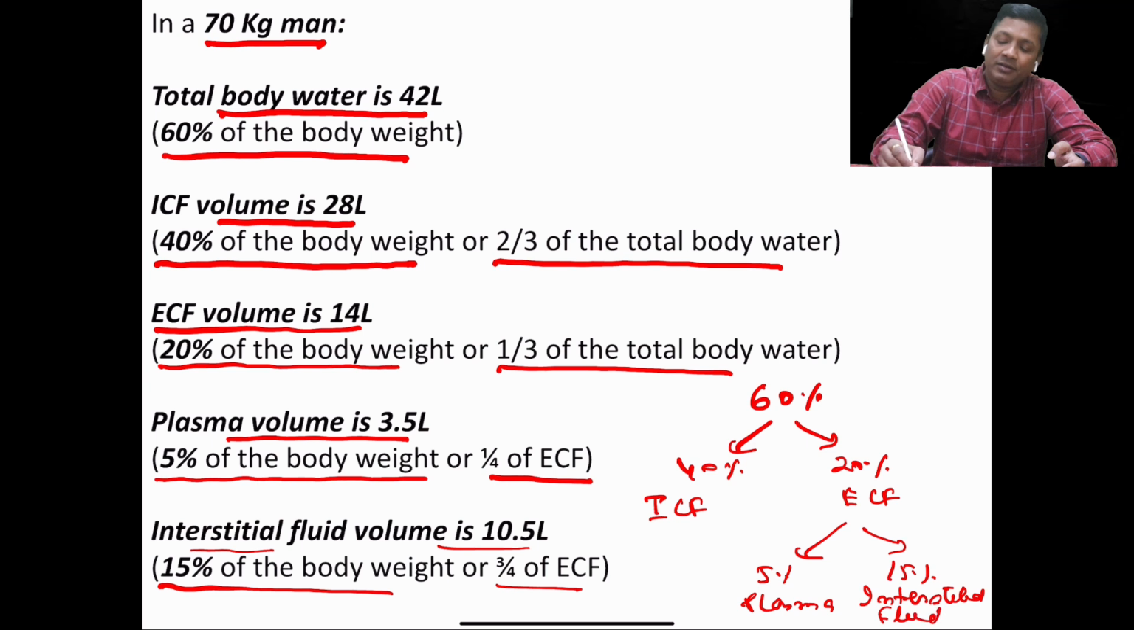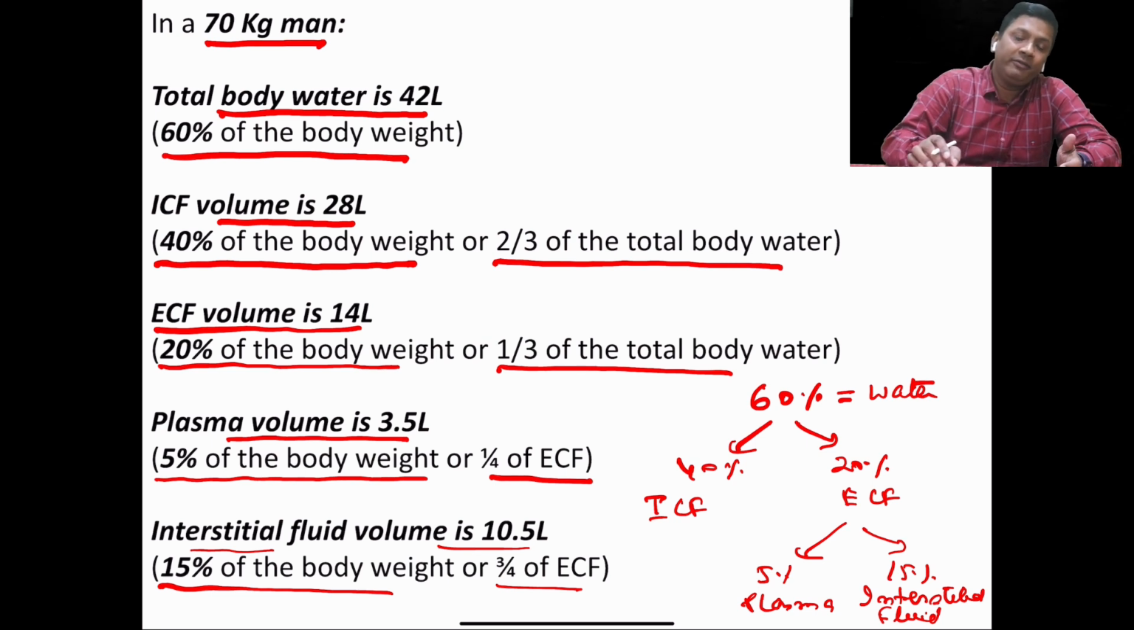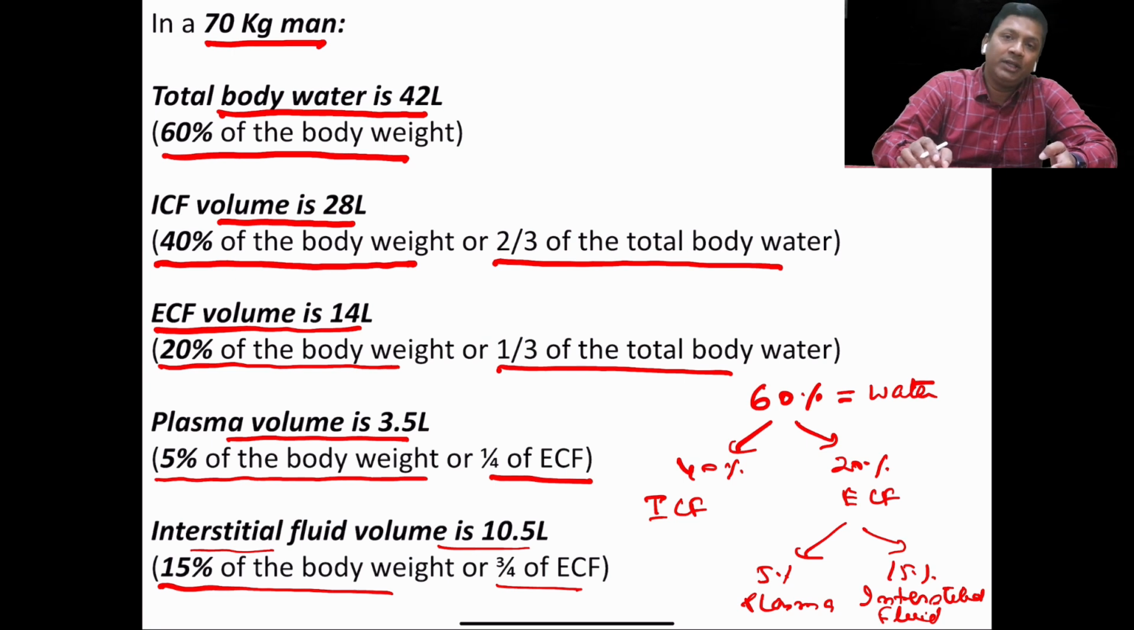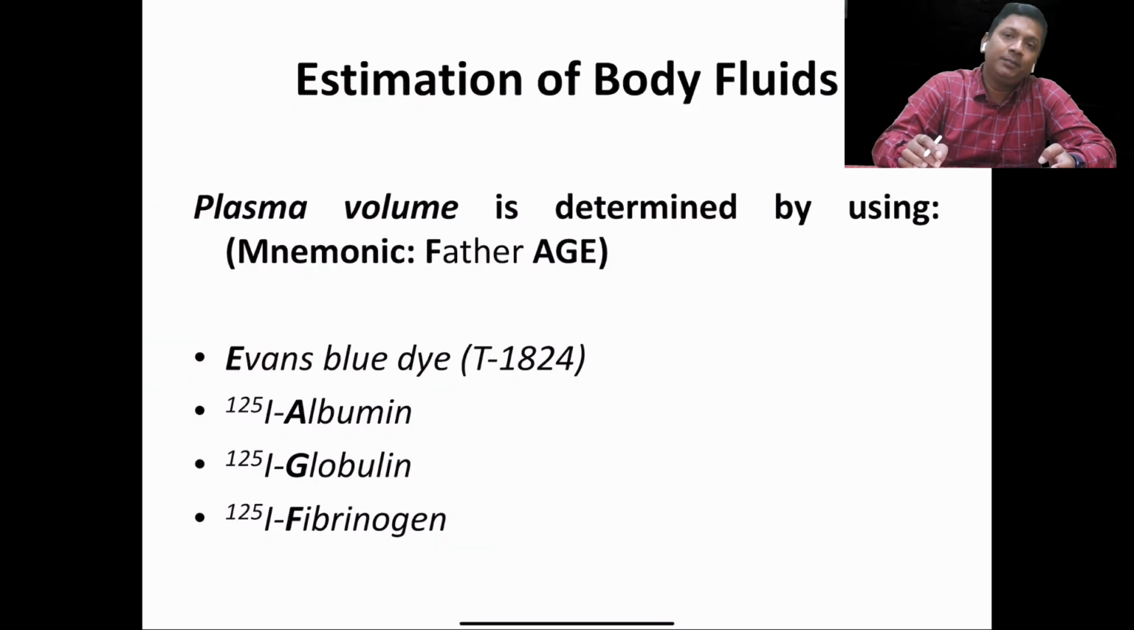So all these values are in terms of the body weight. Here 60% is the water. So all the values are in terms of the body weight. Now how are the various body fluid compartments estimated? They are all estimated by the principle called the dilution principle.